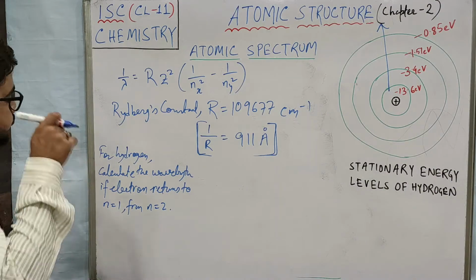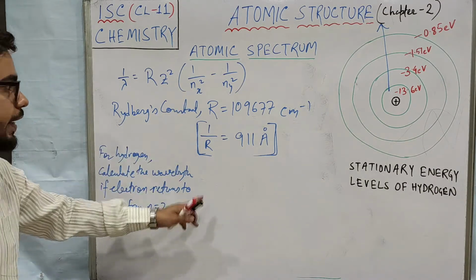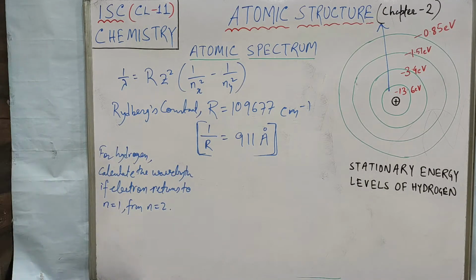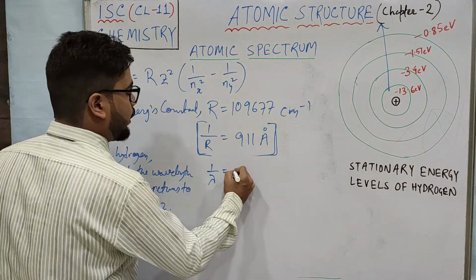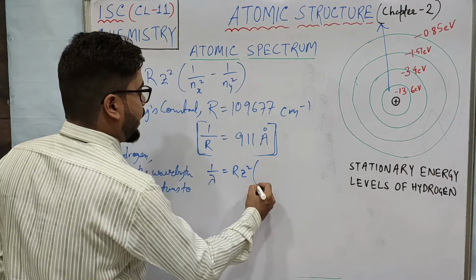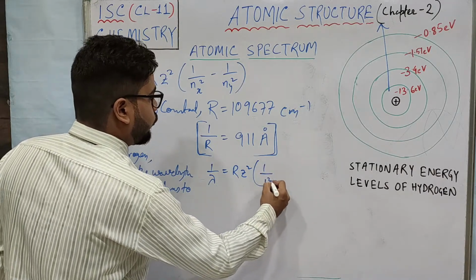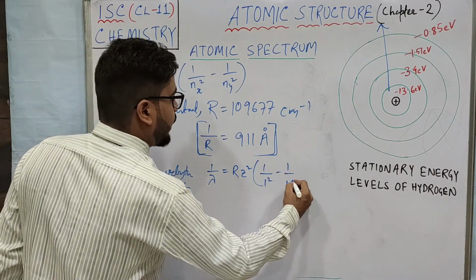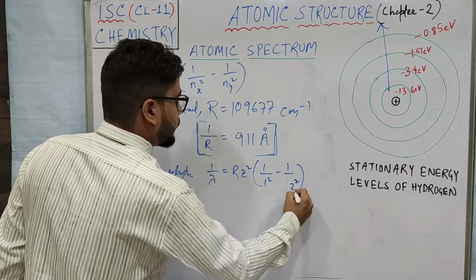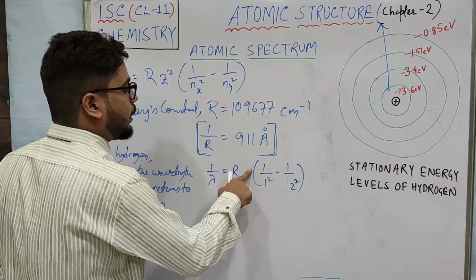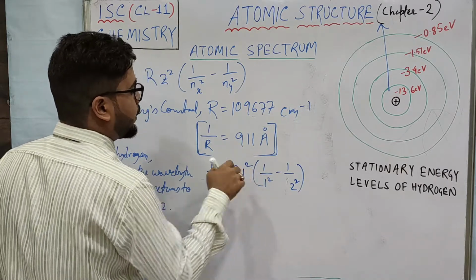So I am putting the formula directly. 1 by lambda equal to R Z square into 1 by 1 square minus 1 by 2 square, right? And Z for hydrogen is 1 square, so basically it is 1.